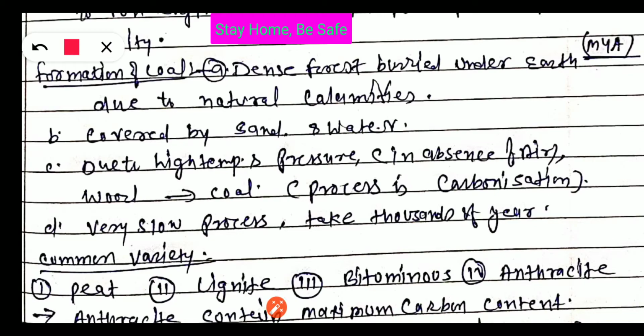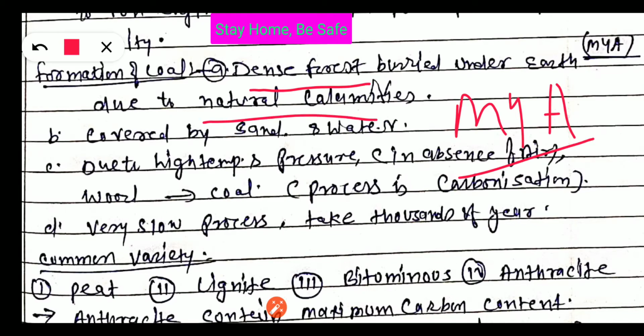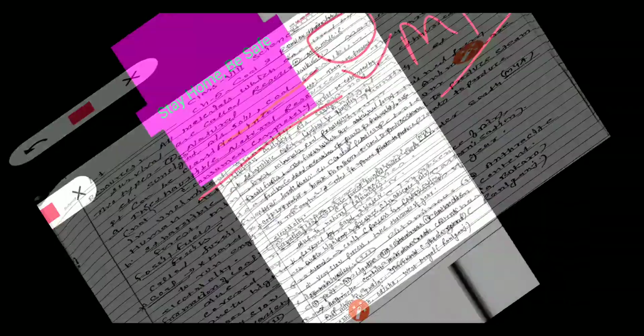It is assumed that millions of years ago, dense forest was there on the earth. Due to natural calamities, earthquakes, volcano eruptions, tsunamis, the dense forest was buried under the earth. Dense forest was buried under the earth, and after some time,